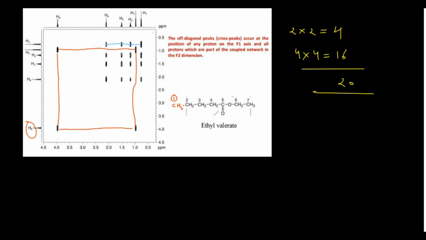So this is another spin system. So what you can do, you can mark them just like that. And then similarly you can connect all of them because they are more or less showing the same thing. H1 is correlating with the H2 and then with the H3 and then with the H4, but no cross peak here related to this H6, so there is no correlation. No cross peak is here to correlate this one because this 6 and 7 is a different spin system and these cannot couple